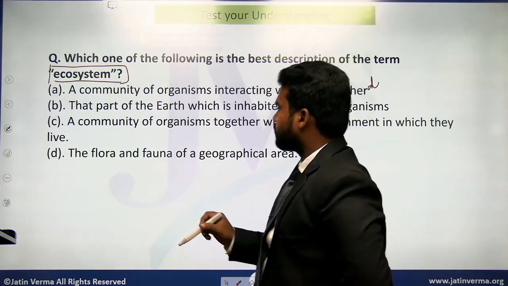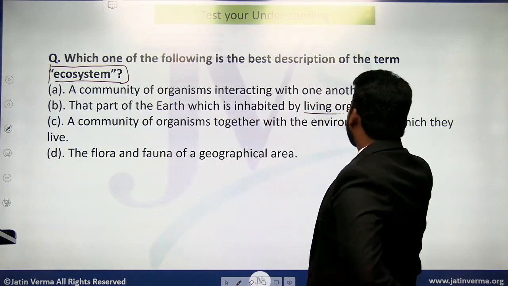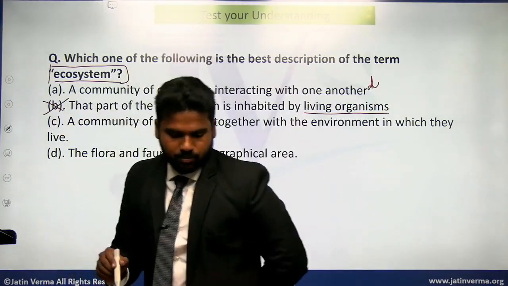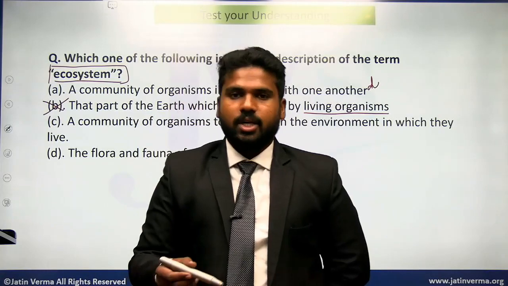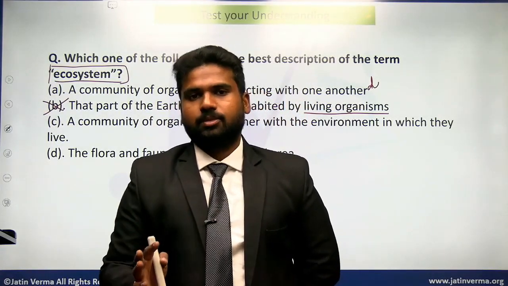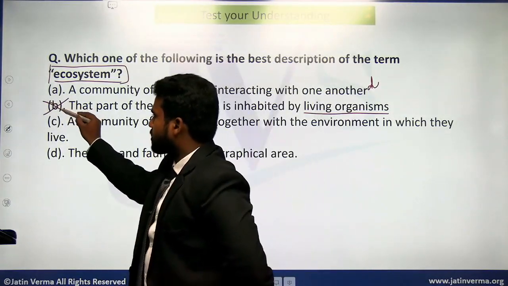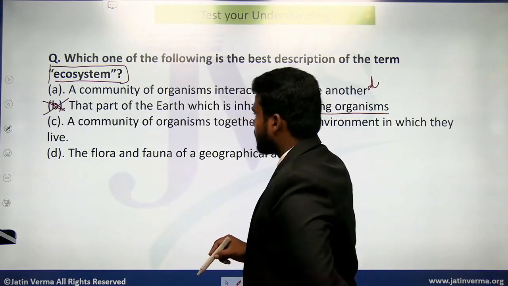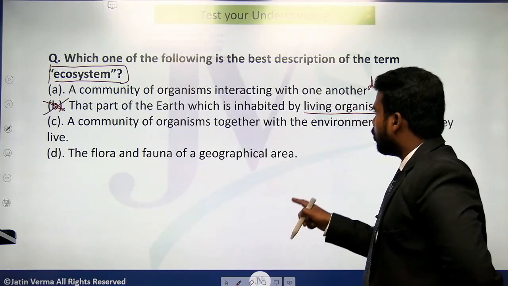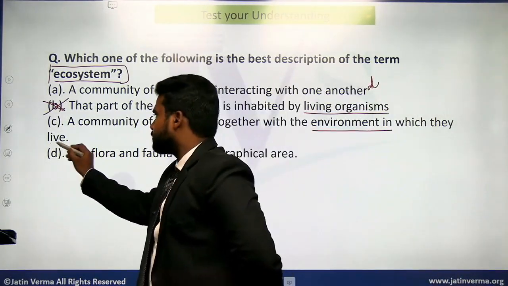Next, that part of the earth which is inhabited by the living organisms. See, this is wrong, because where the living organisms inhabit a particular portion of the earth, that is called the biosphere. I'll discuss what a biosphere is in the coming lecture. So we can eliminate this. Now the third option says a community of organisms together with the environment in which they live.